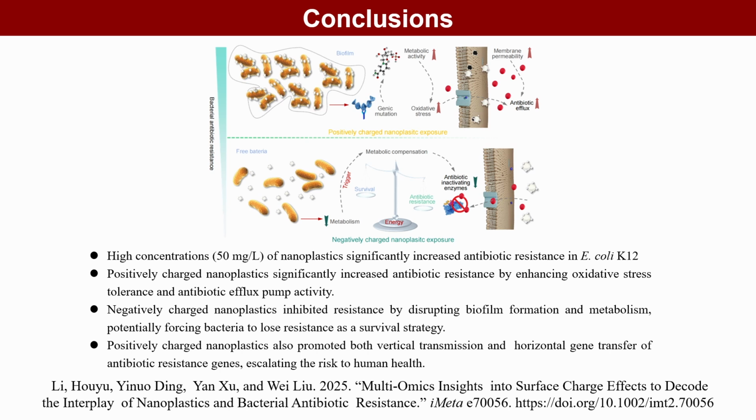High concentrations of nanoplastics significantly increased antibiotic resistance in E. coli K-12. Positively charged nanoplastics significantly increased antibiotic resistance by enhancing oxidative stress tolerance and antibiotic efflux pump activity. Negatively charged nanoplastics inhibited resistance by disrupting biofilm formation and metabolism, potentially forcing bacteria to lose resistance as a survival strategy. Positively charged nanoplastics also promoted both vertical transmission and horizontal gene transfer of antibiotic resistance genes, escalating the risk to human health.